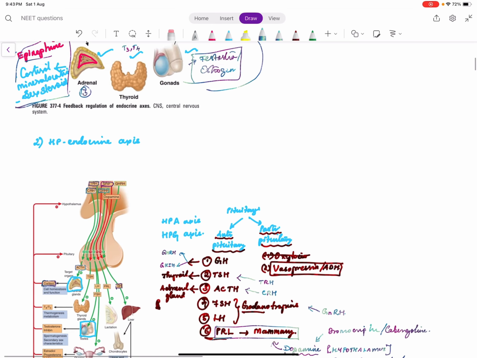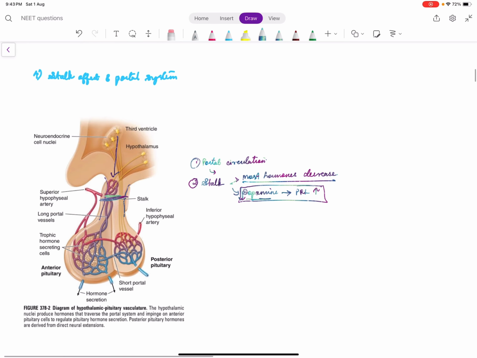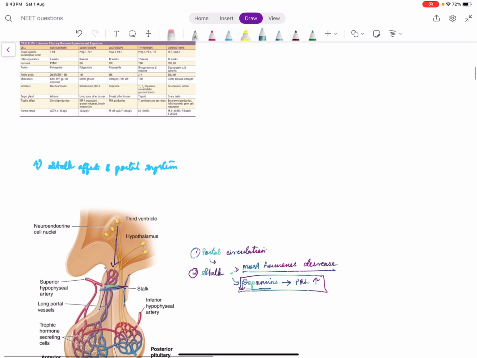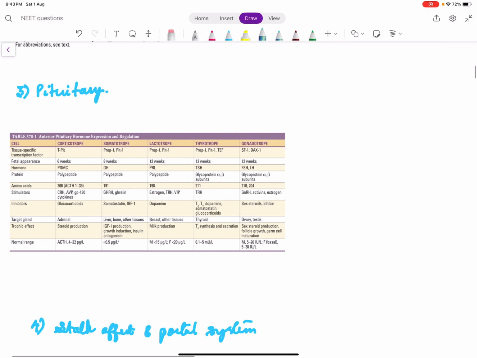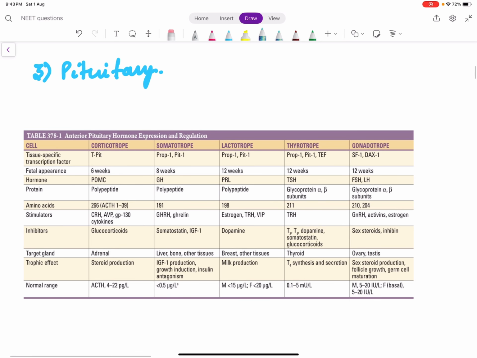So we discussed the feedback, we discussed the hypothalamo-pituitary endocrine axis, and we discussed the complex relationship between hypothalamus and anterior pituitary. Now this is again a full summary. So the cells in the anterior pituitary which secrete ACTH are called corticotropes.